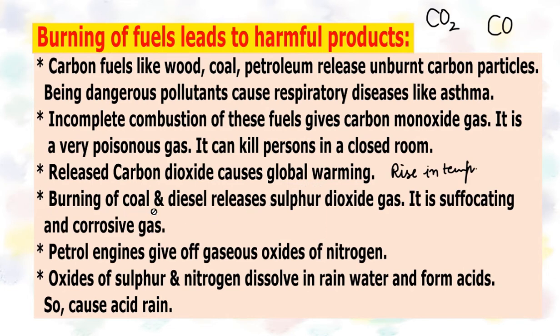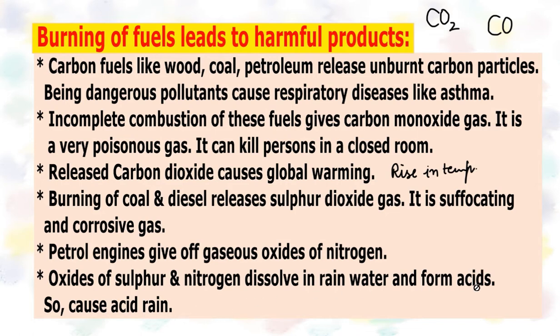Then burning of coal and diesel releases sulfur dioxide gas, which is a suffocating and corrosive gas. So it is a very harmful gas. Petrol engines give off gaseous oxides of nitrogen, and these oxides of sulfur and nitrogen dissolve in rainwater and form acids and cause acid rains.